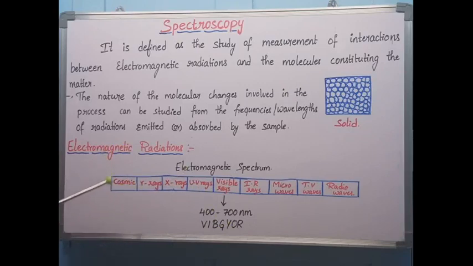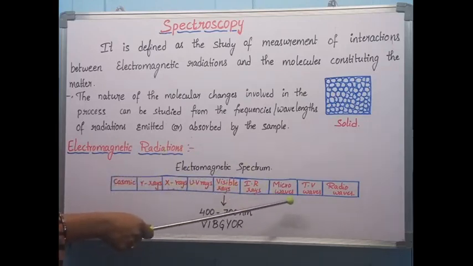The remaining radiations we cannot see, but they are useful in our daily life also. X-rays are useful in studying bone fractures through the X-ray spectrum, and UV rays are produced from the sun. These are also useful in vitamin D production of the body. Visible rays you can see with the eye, and in the form of a rainbow also you can see. IR radiations are useful in the heating process, thermal production. And microwaves are useful in microwave ovens.